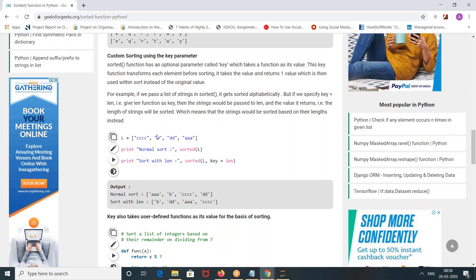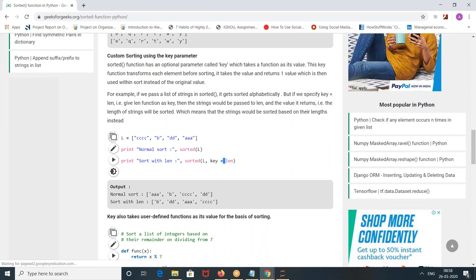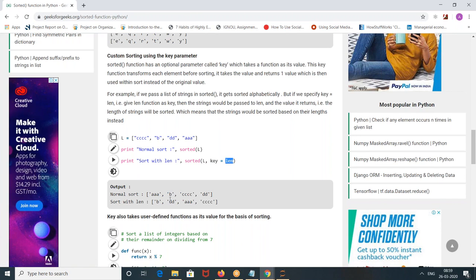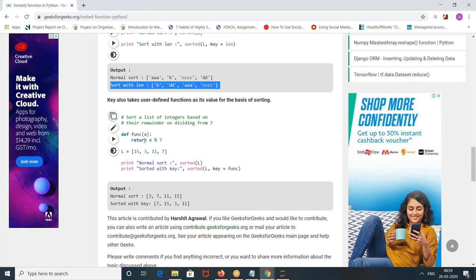Okay, correct. So suppose you are doing some custom sorting with these elements: normal sort is sorted of L. The other sort is where you can define the key as length. Suppose you have the length of the element, and B has the lesser length, right? It is only one element. The answer is ordered by the length of the element. Understood this one? These are very self-explanatory, but still.